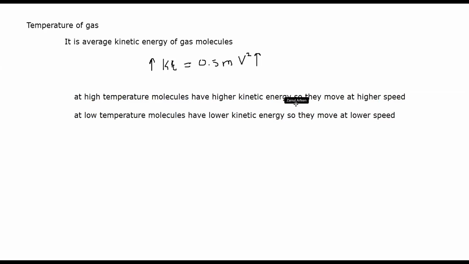So the temperature affects the speed at which the molecules are moving.